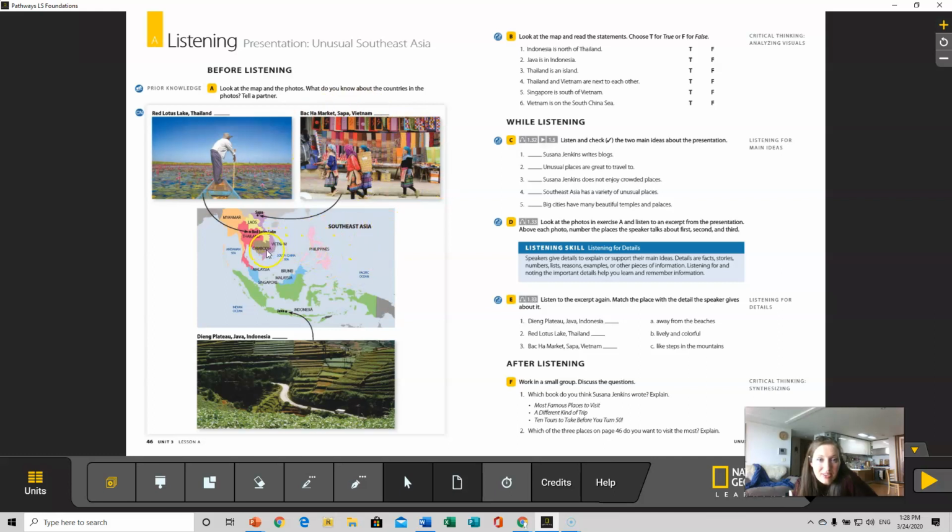So you can see here's Vietnam, right? Here's Thailand. Here's Malaysia. Okay. Singapore is down here. So in the Philippines. So this is Southeast Asia. Here is Indonesia.